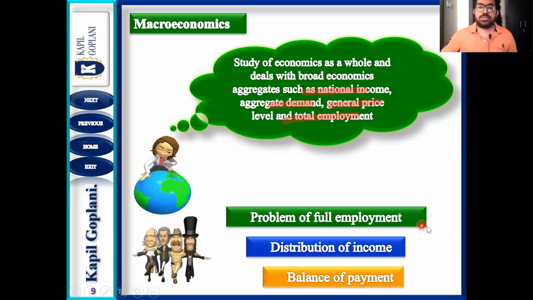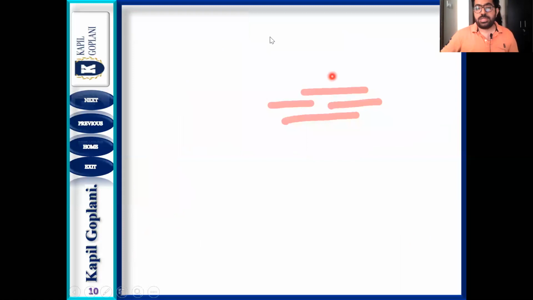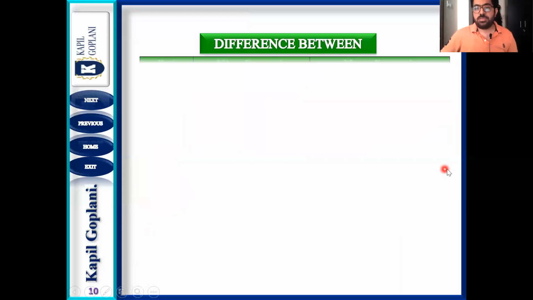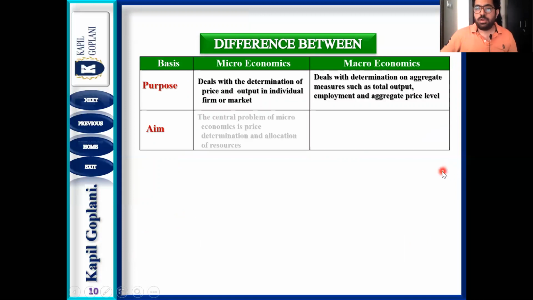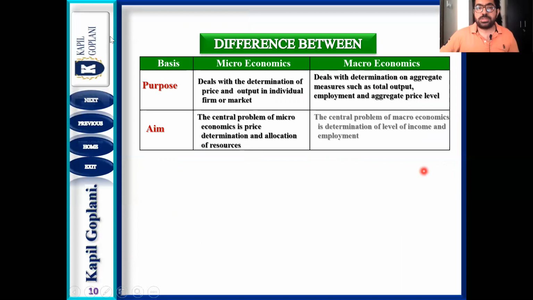Okay, next. If you can see the next slide, that is the difference between micro and macro concepts. First, microeconomics, I already told you. The purpose of microeconomics is to determine the price and output of an individual firm in the market. That is why it is also called theory of price. Macroeconomics, on the other hand, deals with the aggregate of total output and employment. That's why it is also known as theory of income and employment.